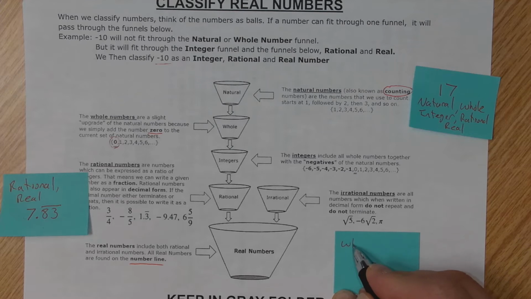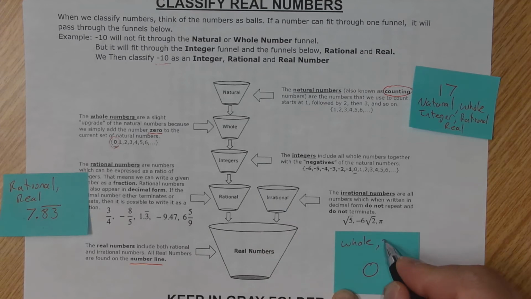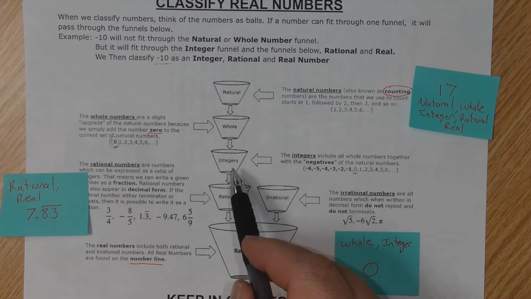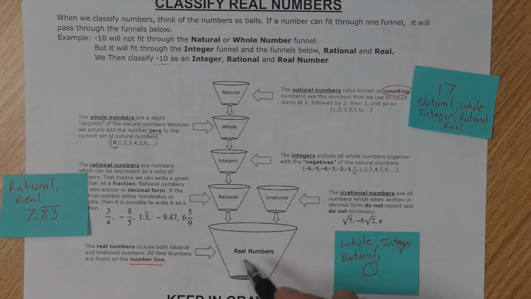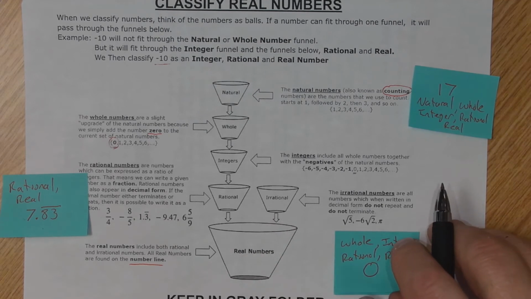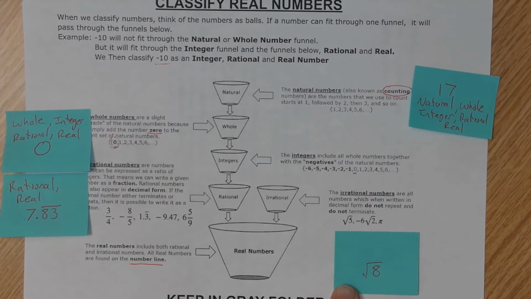But if it goes into the whole number funnel, it'll fall through into the integer. And it will fall through into the rational, which will make it fall through into the real numbers. So this is a whole number, an integer, a rational number, and a real number.